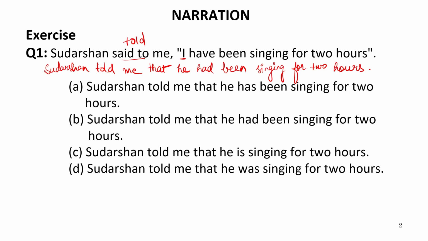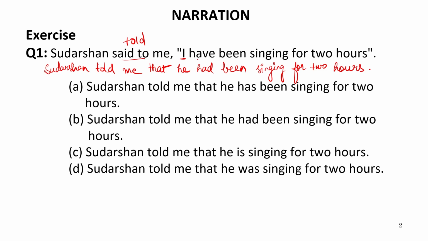Because in competitive exams, we have limited time, and in that limited time, we have to do a lot of questions. So, to increase our speed, there is a trick to do narrations. Now, let us discuss that with the help of the options.